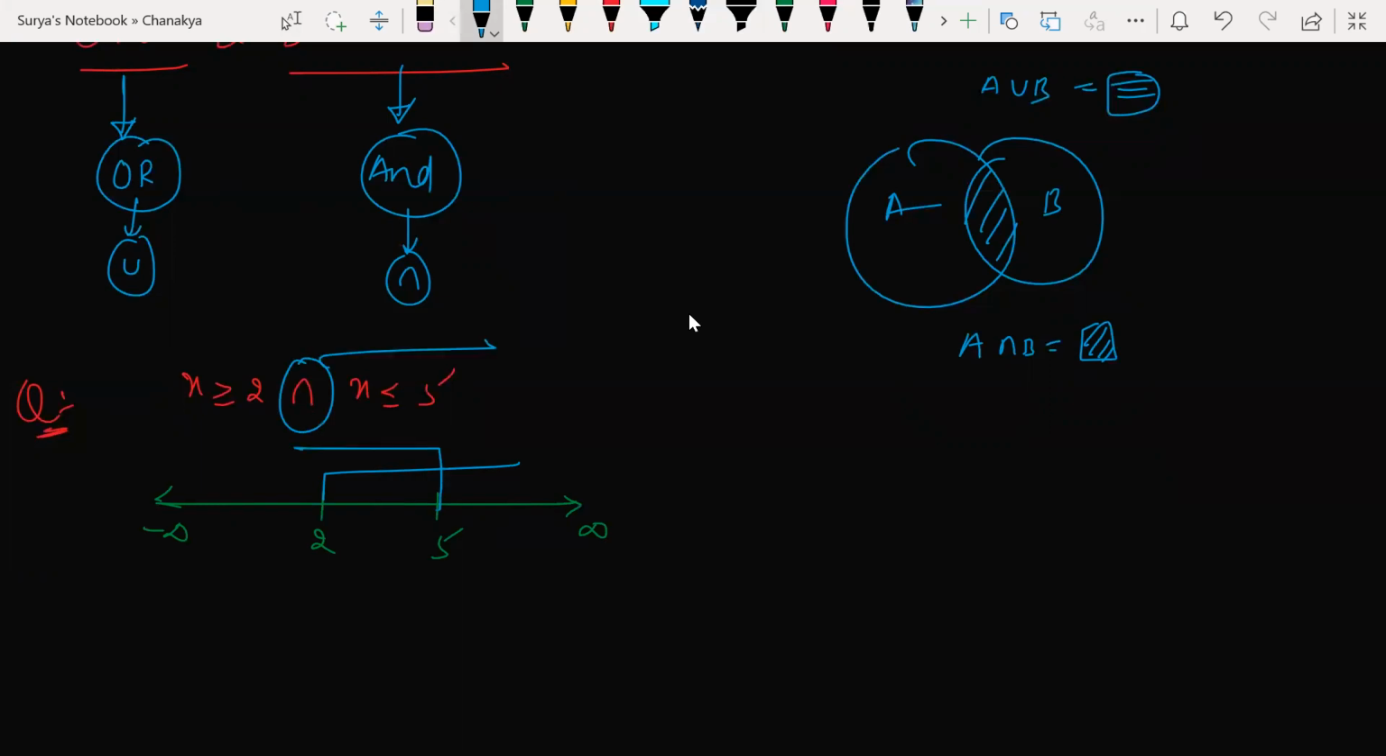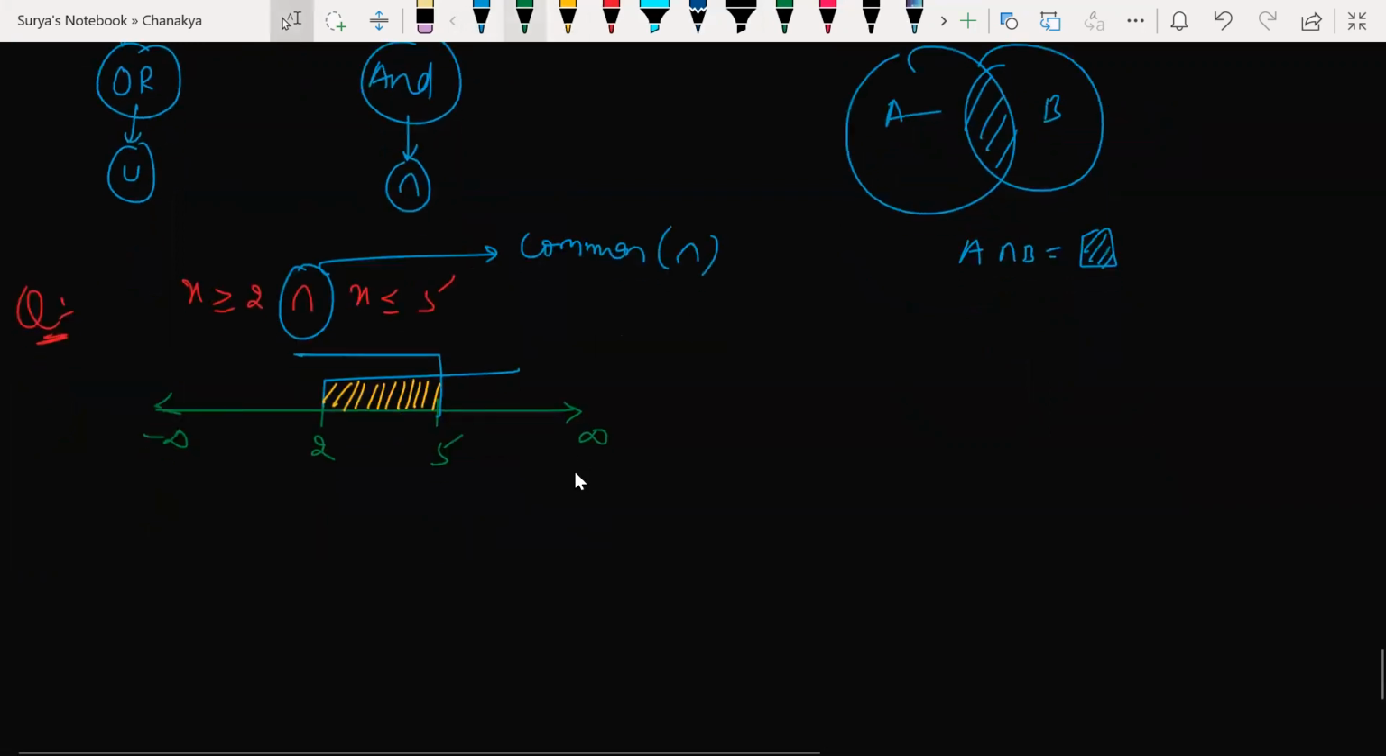Intersection is nothing but what? Common. I need intersection, isn't it? We need the intersection part. What is the intersection part now here? This is my intersection part. So from where to where now? x belongs to 2 to 5. Open bracket or close bracket? Tell me here.